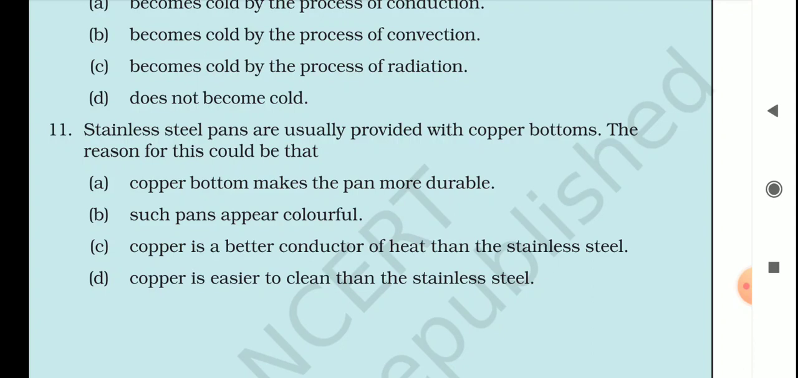Again, look at the question. Stainless steel pans are usually provided with copper bottoms. The reason for this could be, the reason will be C. Copper is a better conductor of heat than stainless steel. And you know, because when it is kept on a stove or gas, the heat will first be in contact with the base. So if the base is a good conductor of heat, then the substance kept in it will get more heat. Okay, so what will be the answer? The answer will be C. Copper is a better conductor of heat than stainless steel.